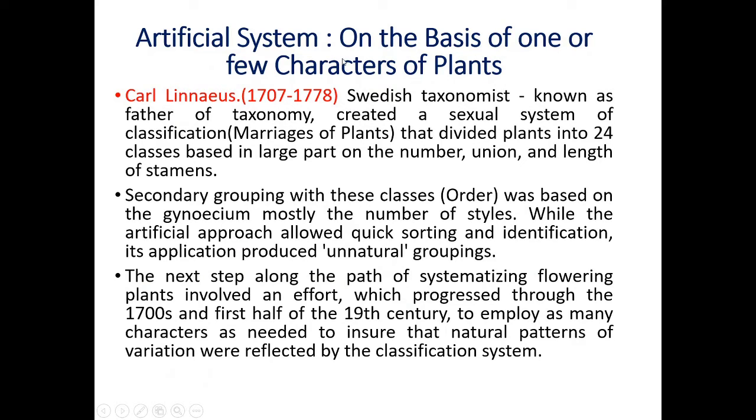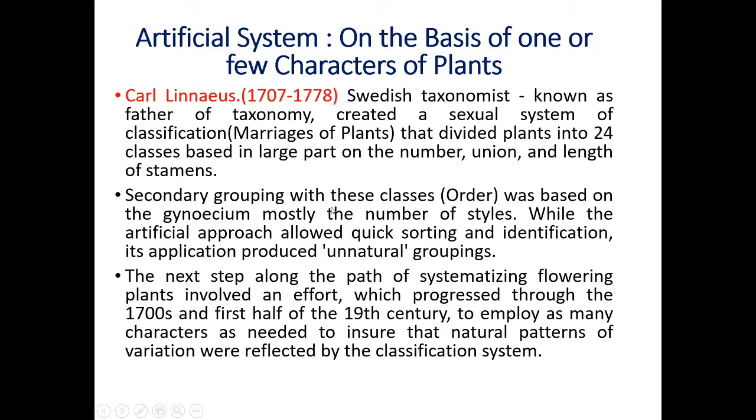Now let us see what are the basic criteria utilized by Carolus Linnaeus. Carolus Linnaeus, the Swedish botanist known as the father of taxonomy, created a sexual system of classification, the marriages of plants, that divided plants into 20 classes, based in large part on the number, union and length of stamens.